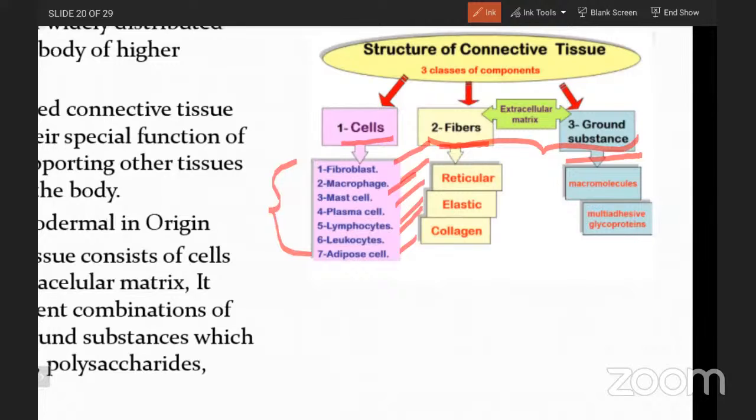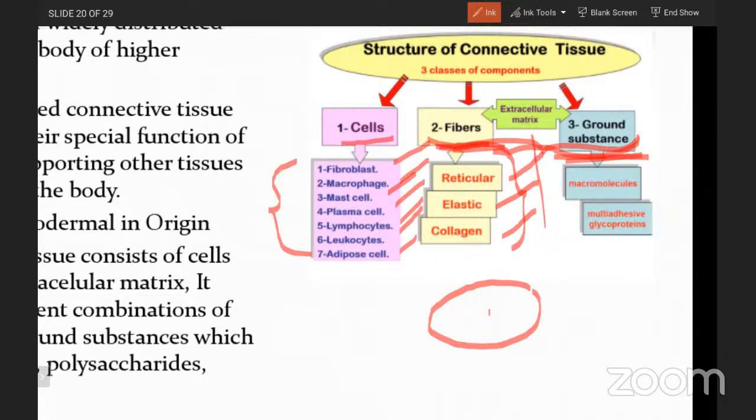Fibers means, for example, if it is the cell, the fibers and the ground substances come under the extracellular matrix. Extra means the outer portion. Fibers and ground substances. When we come to know about the fibers, they are reticular, elastic, and collagen types of fibers.